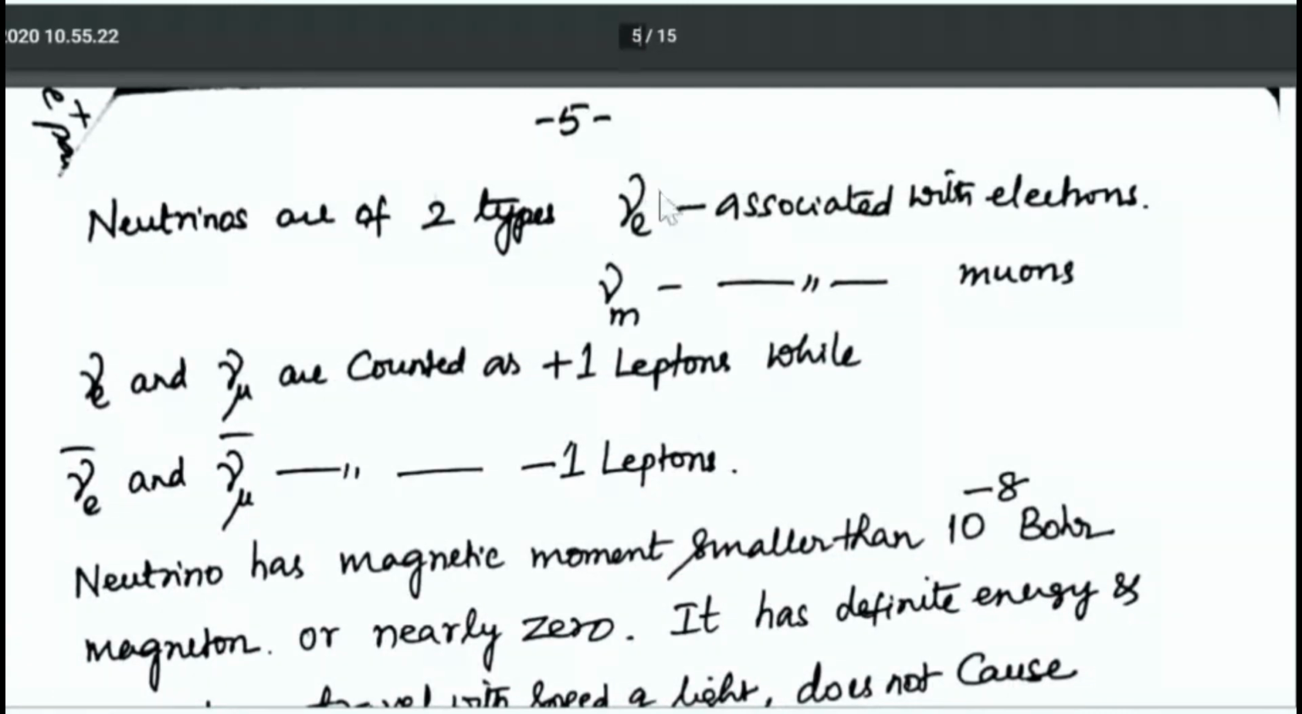Neutrinos are of two types. Nu e, they are associated with electrons. That's why the symbol. Nu mu, they are associated with muons. This is how we classify them. They do not have any charge. They do not have any mass. Only they have spin quantum number. So nu e and nu mu are counted as plus 1 leptons, while nu e bar, that is antiparticle for nu e, and nu mu bar, that is antiparticle for nu mu, are given lepton number as minus 1.